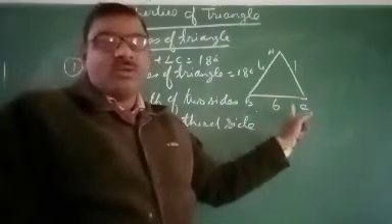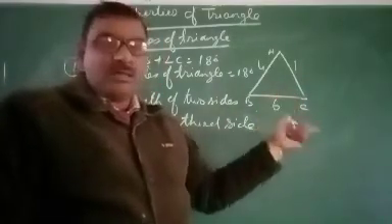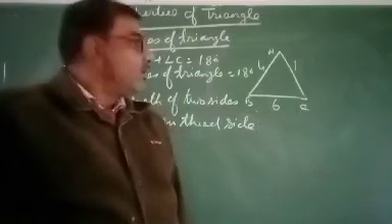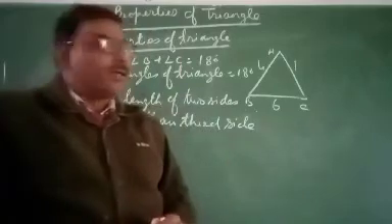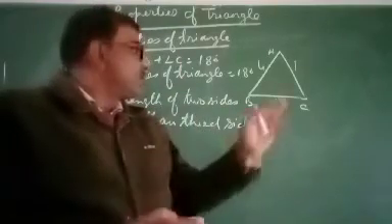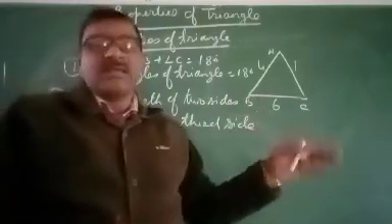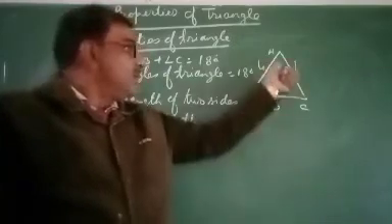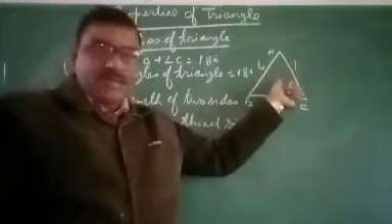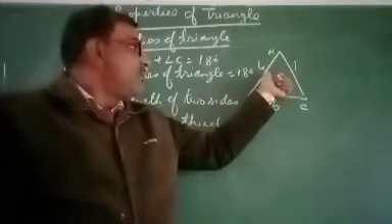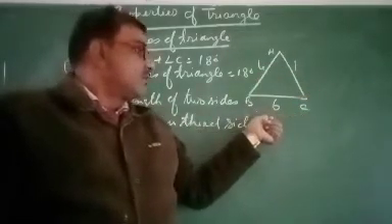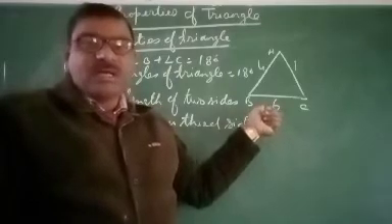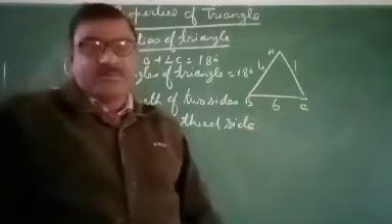greater than 6. So triangle not possible, because the most important property of triangle is sum of length of two sides greater than third side. We see that in this triangle sum of AB and AC is not greater than BC, so triangle will not form.